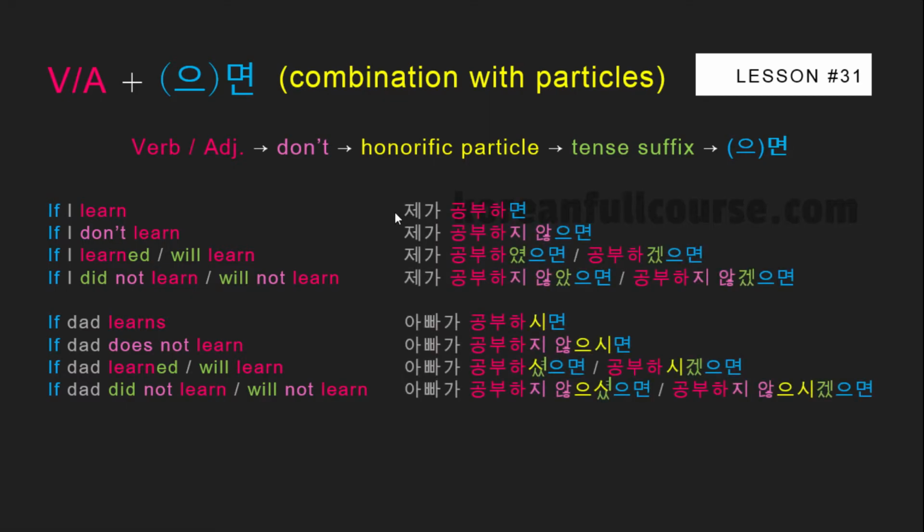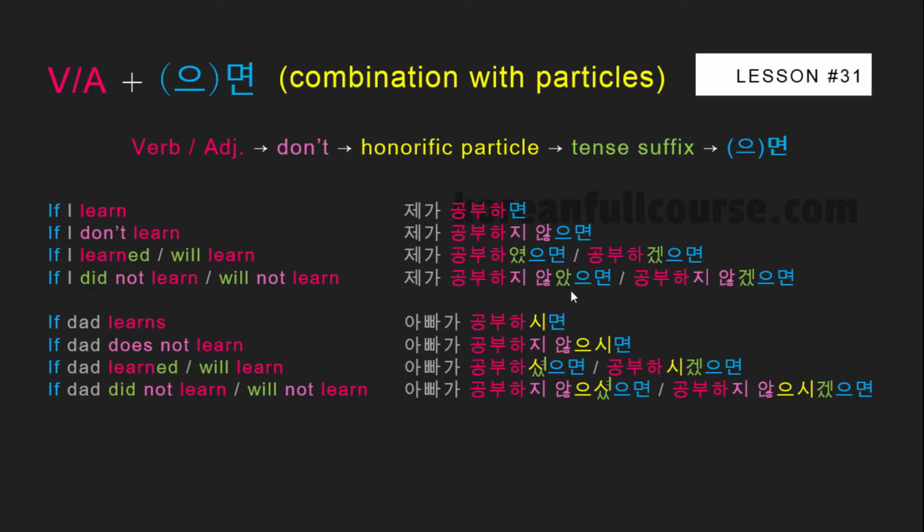Alright, so if I learn is 제가 공부하면, a verb and the conjunction. If I don't learn, 제가 공부하지 않으면, a verb, negation, and conjunction. If I learned or I will learn, 제가 공부하였으면 or 공부했으면, and 공부하겠으면, a verb, tense suffix, and conjunction. If I didn't learn or if I will not learn, 제가 공부하지 않았으면, and 제가 공부하지 않겠으면, a verb, negation, tense suffix, and conjunction.